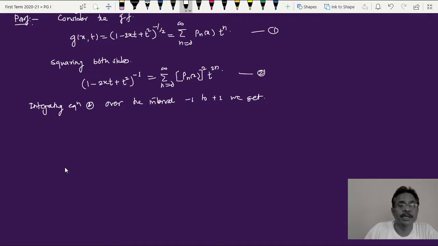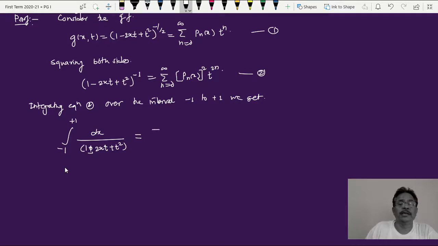Since it is raised to -1 in the numerator, the left hand side can be written as the integral from -1 to +1 of dx in the numerator, divided by, since -1 power moves to the denominator and it becomes plus, 1 minus twice xt plus t squared.